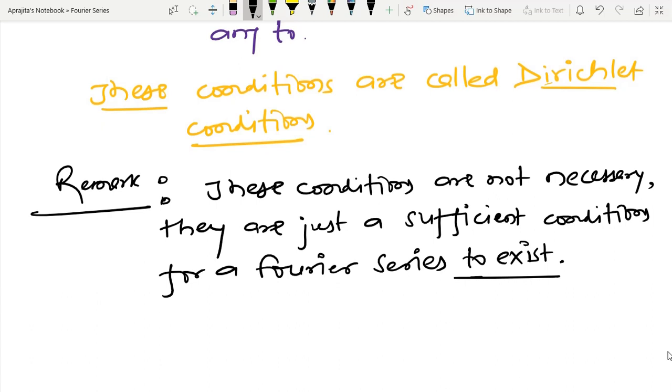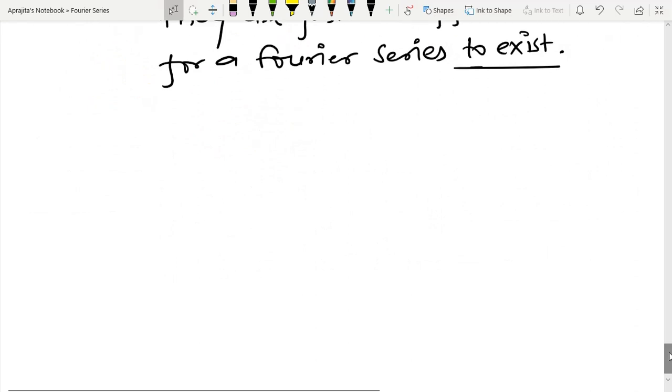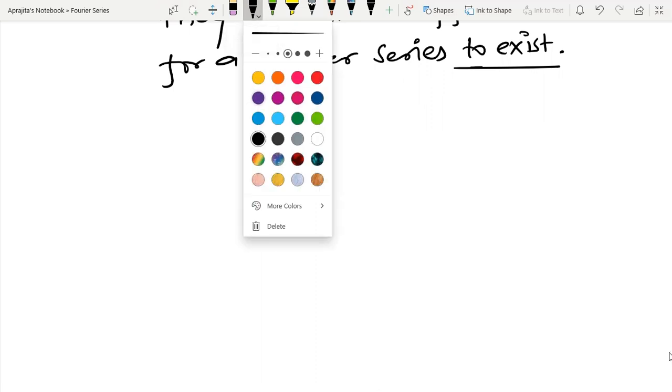Basically we have infinitely many coefficients, that is a0, a1, a2, b1, b2, bn, and so we have to explore some way to calculate these values. Before doing the calculation of these values, we have to understand some things that are basically obvious from the properties of the definite integral.